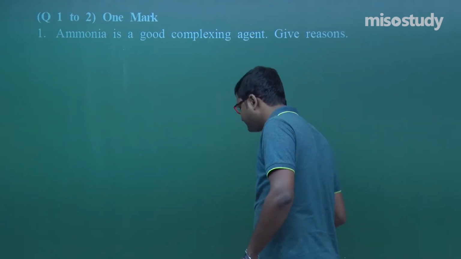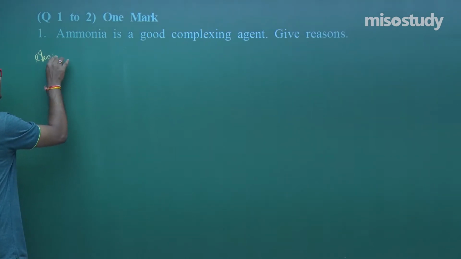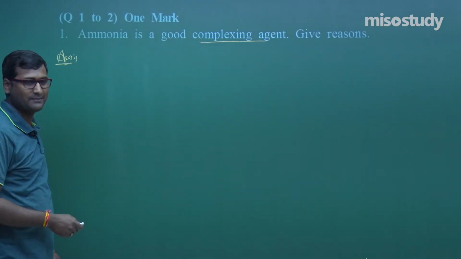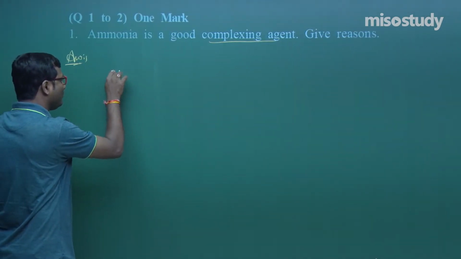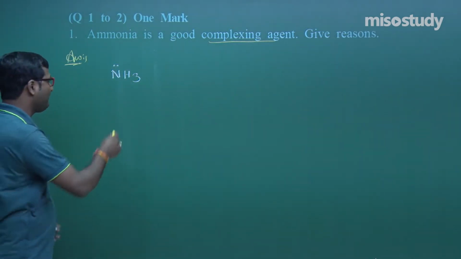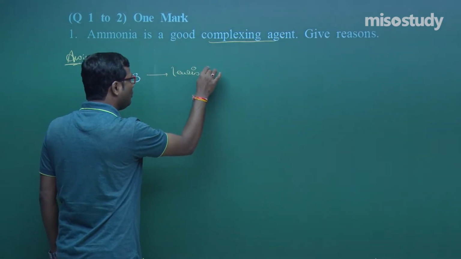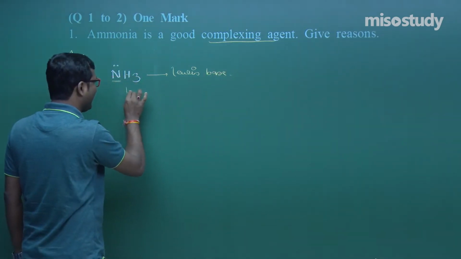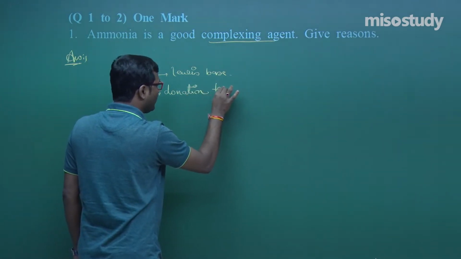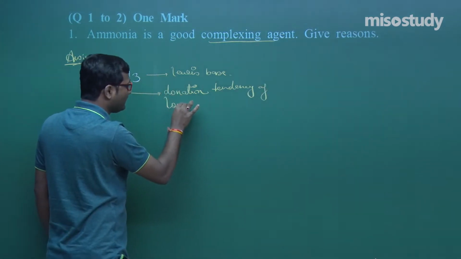Now, read the first question. What is given here? Ammonia is a good complexing agent, that is, it is able to form complexes. Why? Listen. As we know, in ammonia there is a lone pair of electrons. If it has a lone pair of electrons, it will act as a Lewis base, that is, it has a donation tendency of lone pair of electrons.